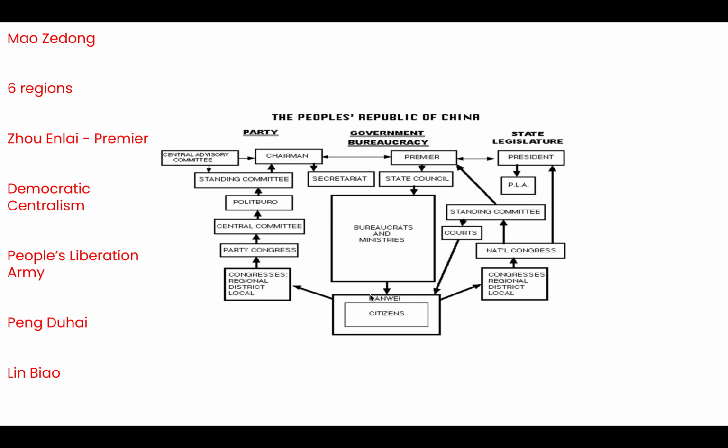So, how does he do that? Mao sits at the top, so he is our chairman and he is the president. He holds two really significant roles here. He's the chairman, so he's in charge of all these people down here, and as the president, he's also in charge of all of these people in this section. So he's given himself the most significant roles within the party.